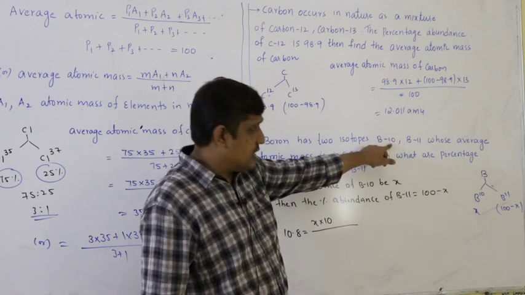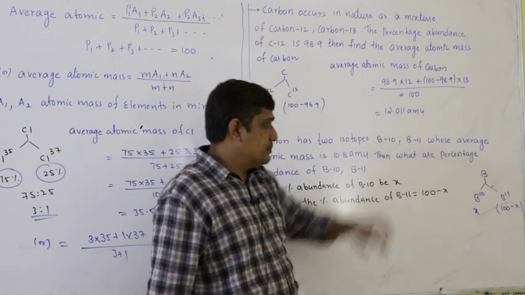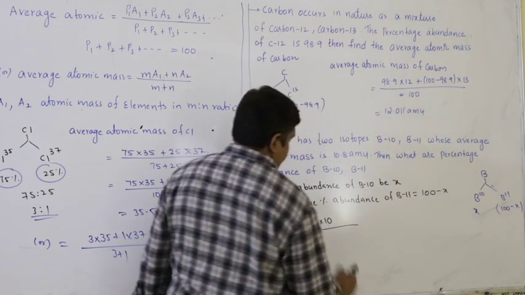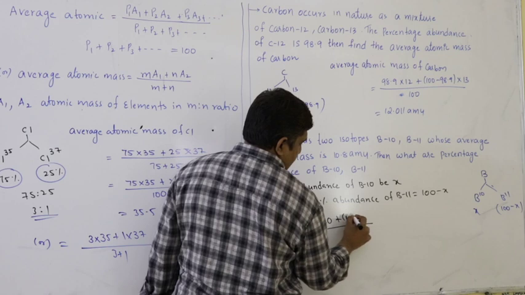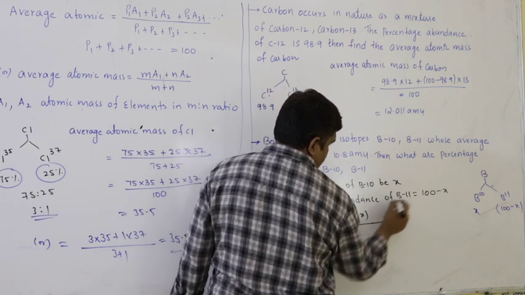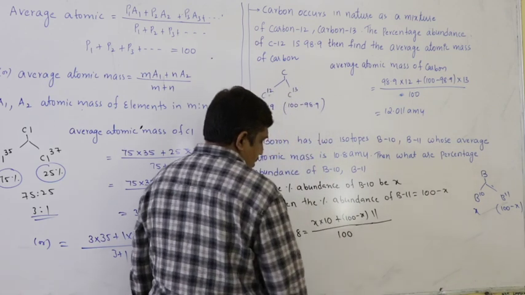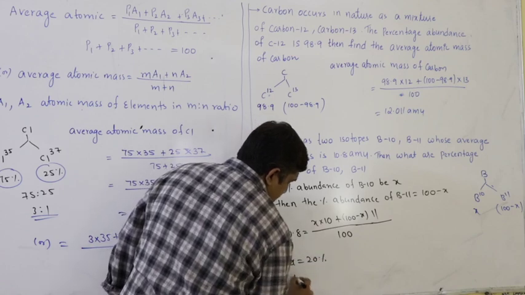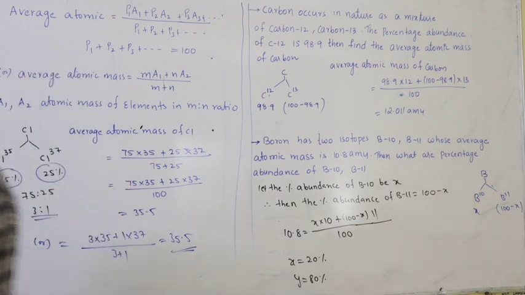For B10 it is 10, for B11 atomic mass should be 11. So A1 is 10, A2 is 11. Percentage abundance of B11 is 100 minus X. What is its atomic mass? 11, by, of course, 100. So if you solve, you will get X equal to 20%, Y should be equal to 80%.